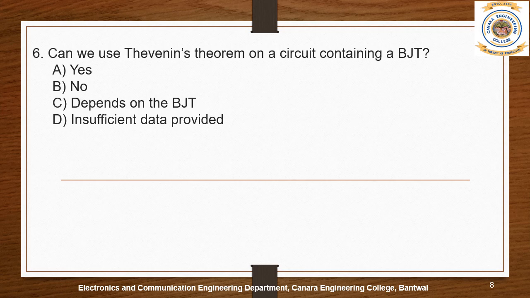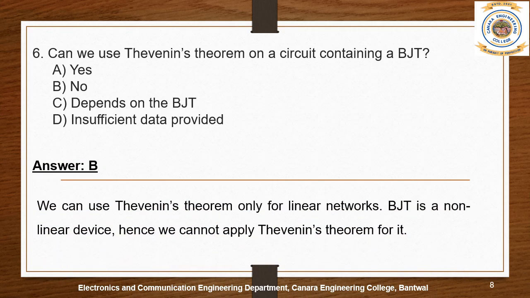Question 6. Can we use Thevenin's theorem on a circuit containing a BJT? A, yes. B, no. C, depends on the BJT. D, insufficient data provided. So the answer is B, no. Why is it not possible? We can use Thevenin's theorem only for a linear network, whereas a BJT is a non-linear device. Hence, we cannot apply Thevenin's theorem for it.